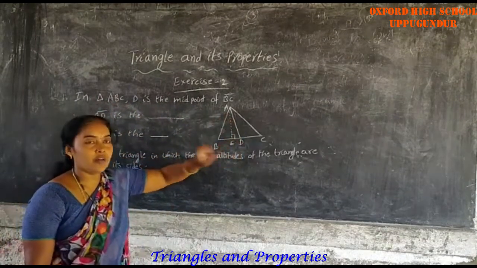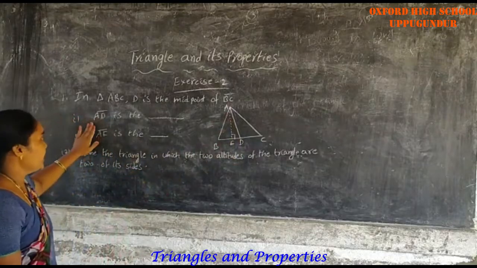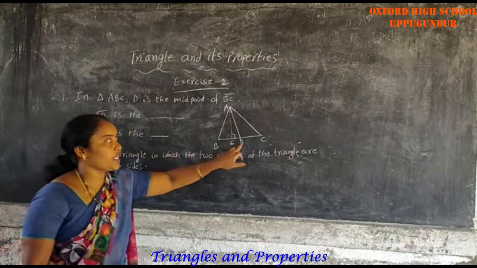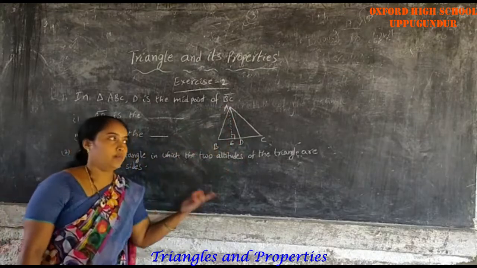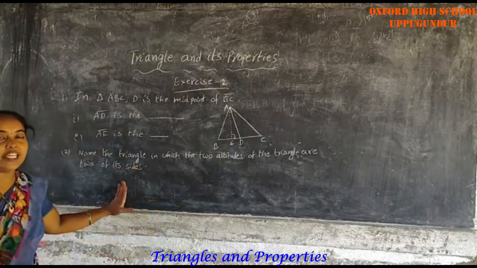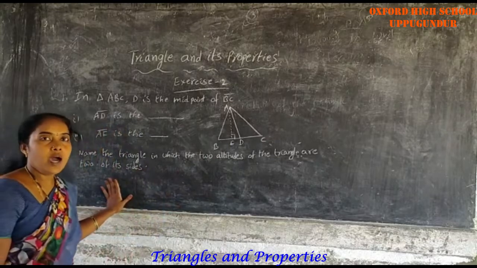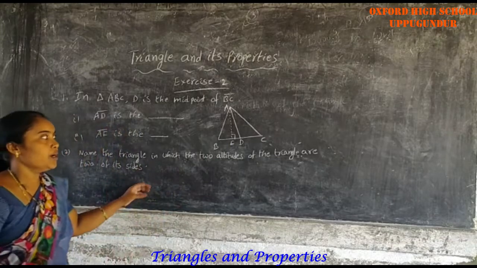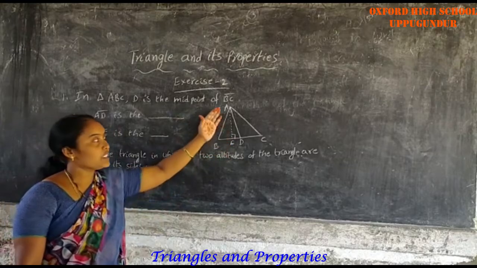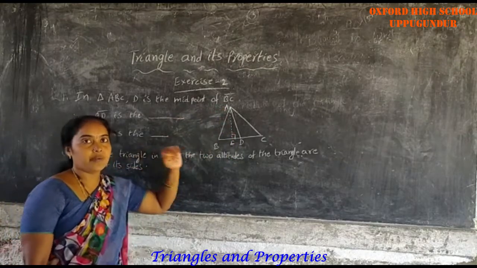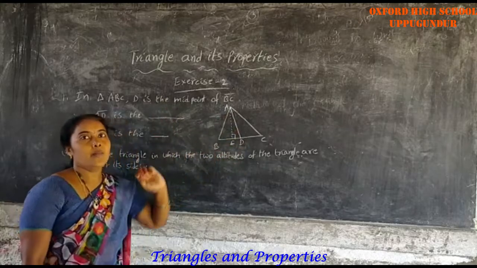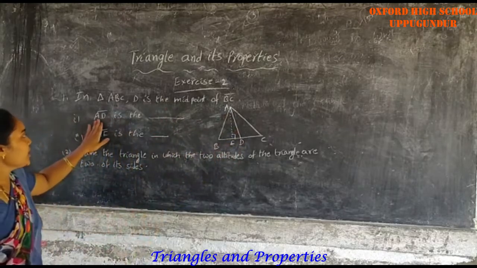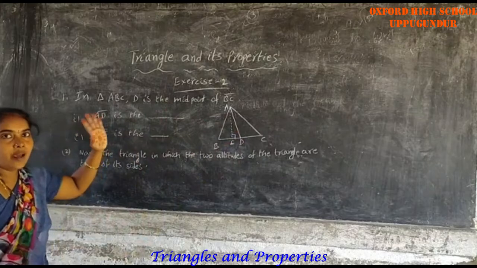Already given midpoint of BC, D. Here E is perpendicular. Before, we discussed median and altitude. Altitude means perpendicular from the vertex to the opposite side, and median means midpoint. Already given here D is the midpoint. That's why AD is the median.